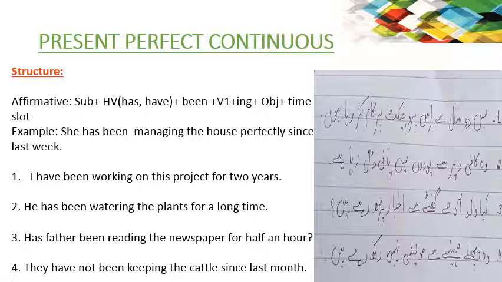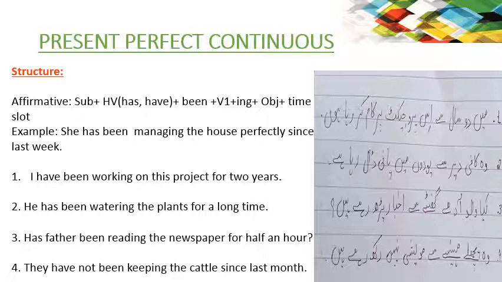This tense is used in the situation when something started in the past and it is still continuing at the present time. So look at the structure. To make it affirmative, subject plus helping verb. Since it is present, has and have will be used. Been, present participle, object, and time slot will be added. To make the time slot, we use for and since.